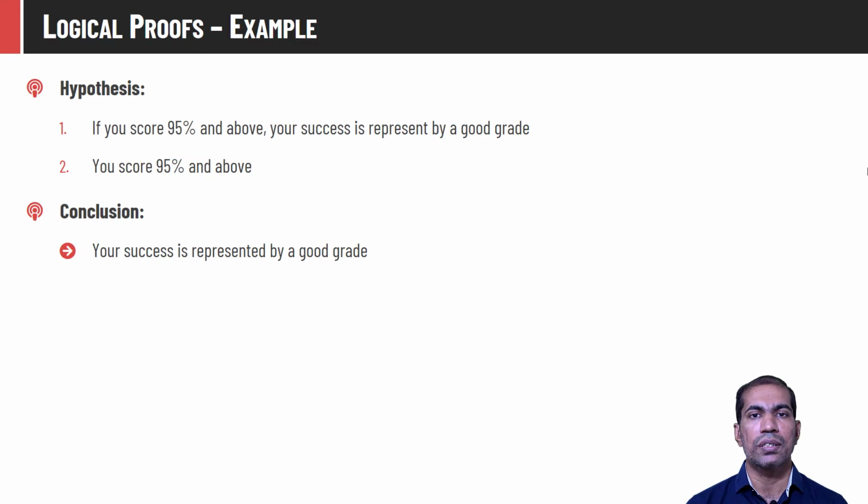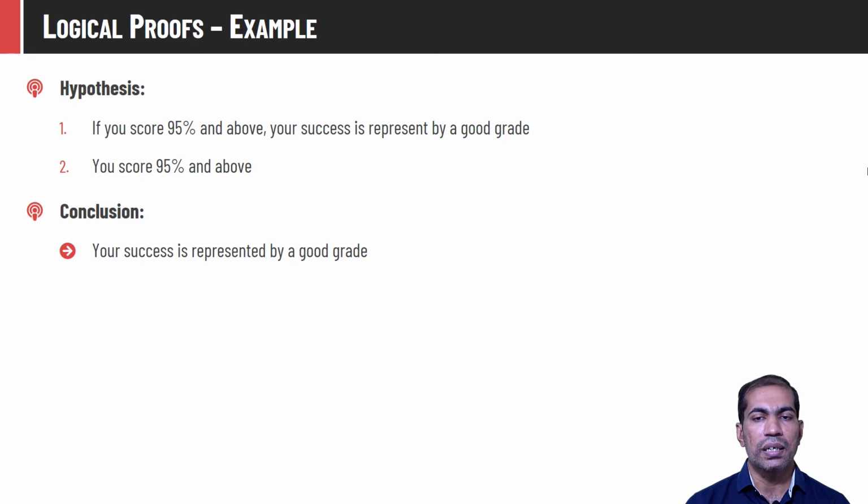We have a hypothesis statement. It says if you score 95% or above, your success is represented by a good grade. The other statement says you score 95% and above, and the conclusion is that your score is represented by a good grade. The first statement is actually a compound statement, and the individual propositions in it are: you score 95% and above, that is one statement, and your success is represented by a good grade is another statement.